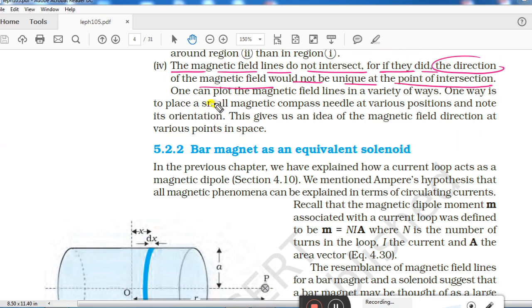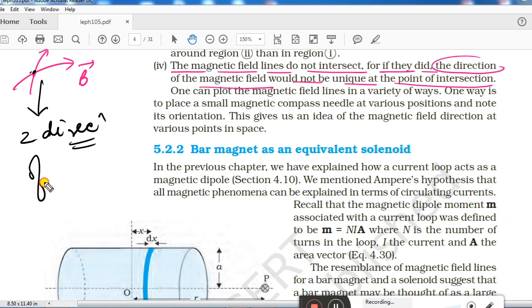This is just in the same way as we used to write in the case of electric field lines, that no two electric field lines can intersect at any point. In the same way, no two magnetic field lines can intersect at any point, and if they did, then there would be two directions of the magnetic field at the point of intersection, which is not possible.